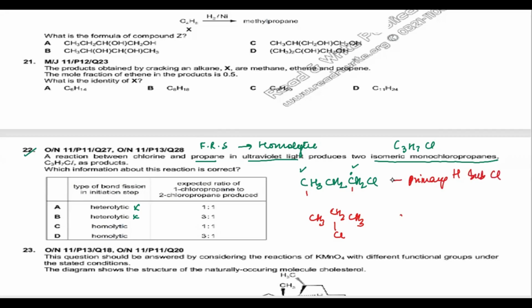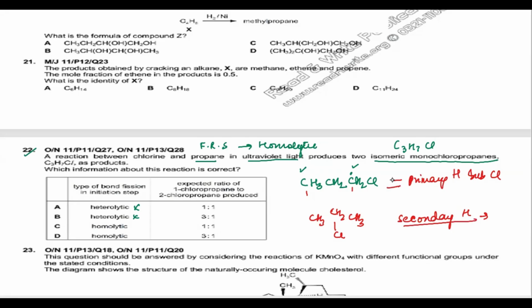And we know that secondary hydrogens are more prone to substitution because they form more stable radicals. So there is a possibility of having more secondary product than primary.